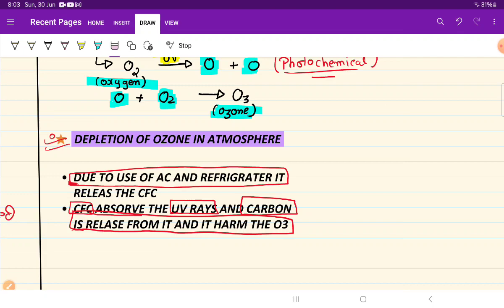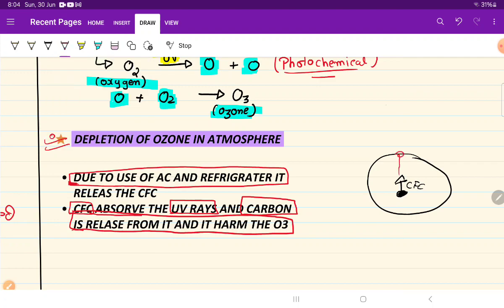Because it contains chlorofluorocarbon, CFC, sorry students, CFC, chlorofluorocarbon, which is released by the refrigerator and the AC, and that reacts with the ozone. That means this is our earth, we release CFC. Here is our O3, that is ozone.